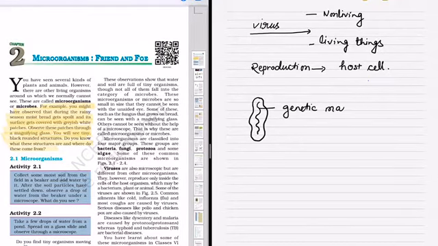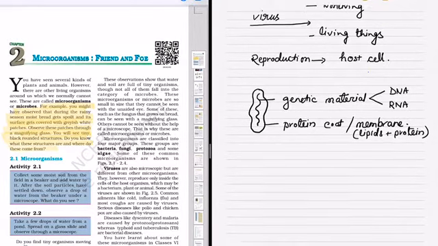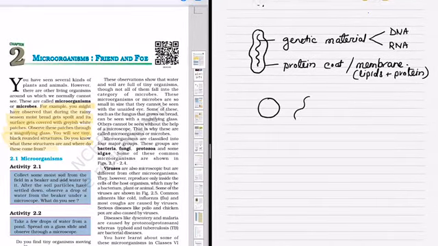The viruses contain a thin genetic material and a cover that is made up of protein, a protein coat, or it can be a membrane that is made up of lipid and protein. The genetic material can be DNA or RNA. Viruses can be of different sizes and shapes, but the size is very small. It is smaller than bacteria.